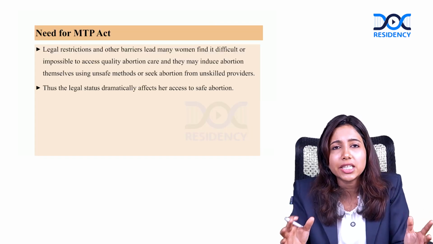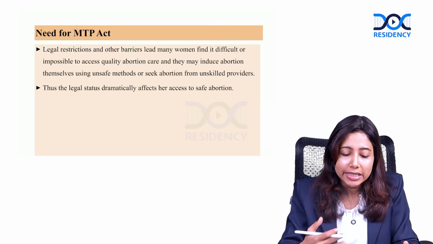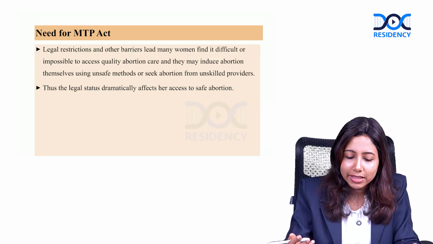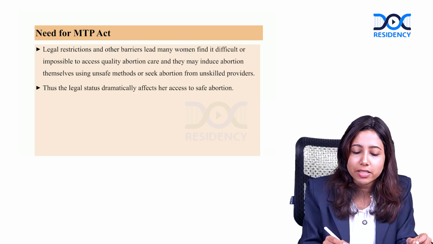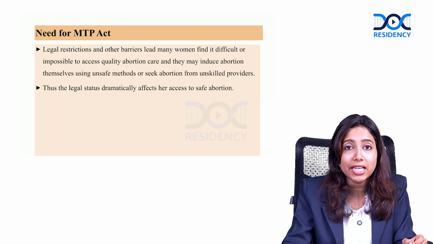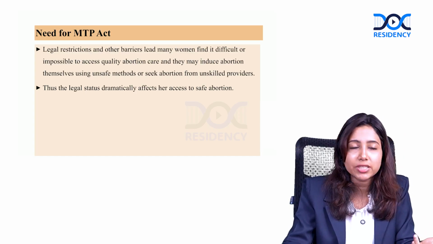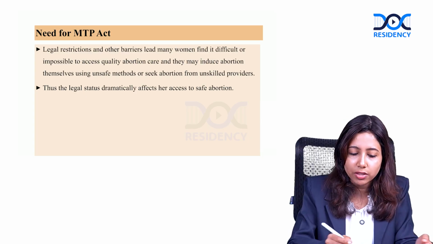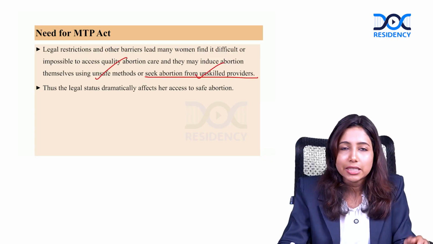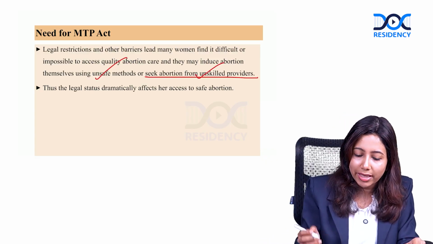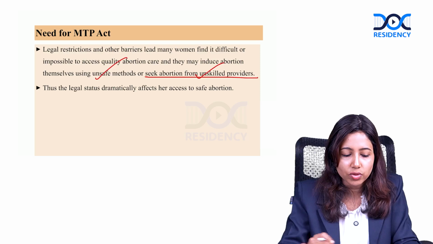So this is the need for the MTP Act. Legal restrictions and other barriers make it difficult or impossible for many women to access good quality abortion care, and they may induce abortion themselves using unsafe methods or seek abortion from unskilled providers. Thus, legal status has dramatically affected access to safe abortion.